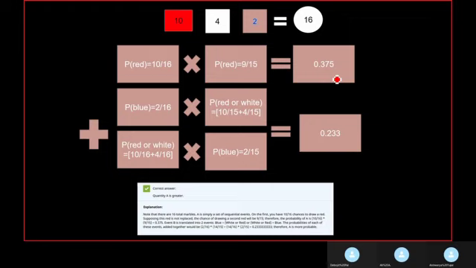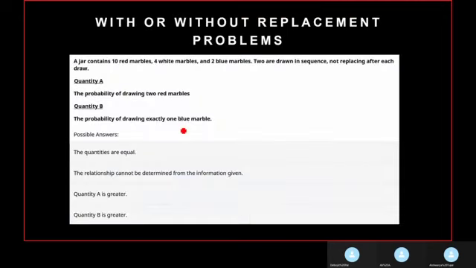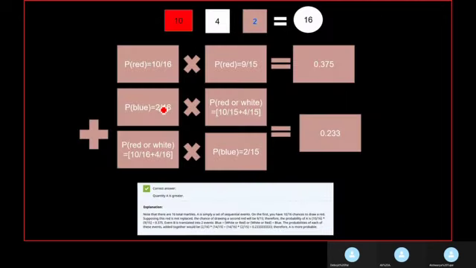For the second question, we want the probability of drawing exactly one blue marble, which implies either in our first draw we take out the blue marble, so the second draw will be either a red or a white marble, or in our first draw we have either a red or a white marble, and in our second draw we have a blue marble.